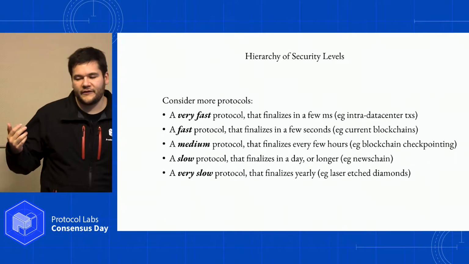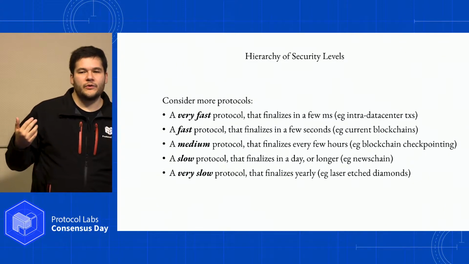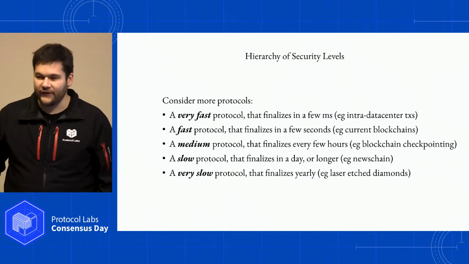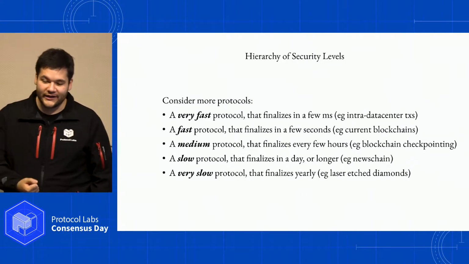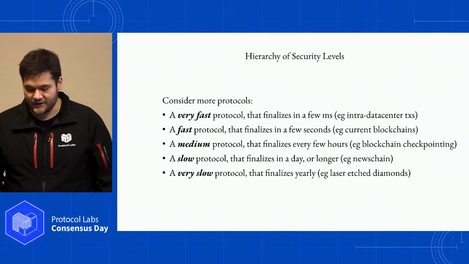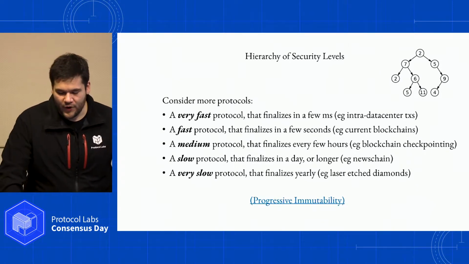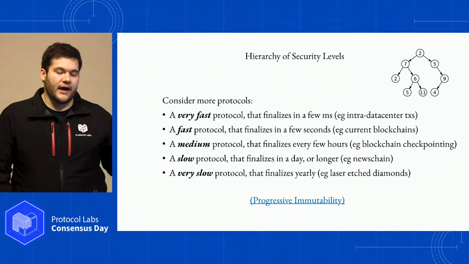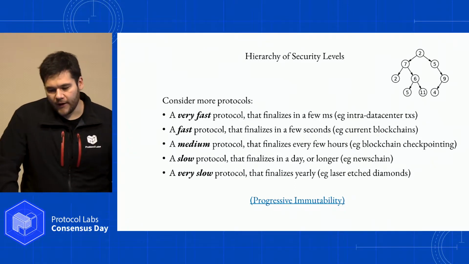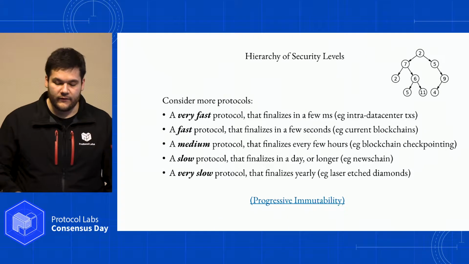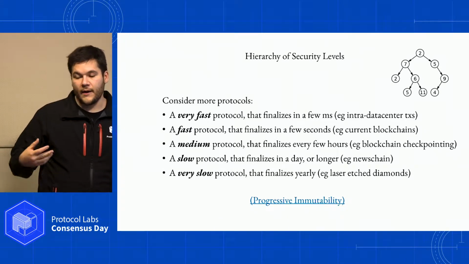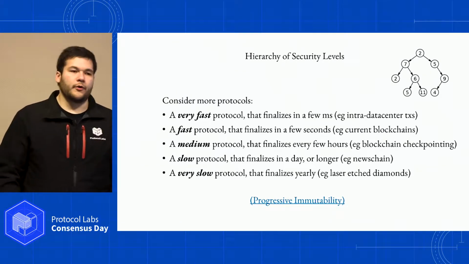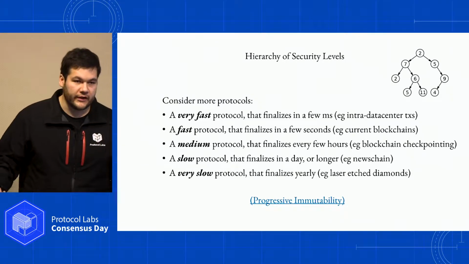And hey, it turns out blockchains already do a kind of checkpointing. We just don't like to talk about it, or at least people in the proof of work maximalist community don't like acknowledging that blockchain checkpointing is going on. So I call this entire kind of structure this progressive immutability that you get out of consensus. If we built protocols this way, and maybe you don't need all these layers, that allows you to change the requirements for your protocols. You don't have to solve all the problems at every layer.